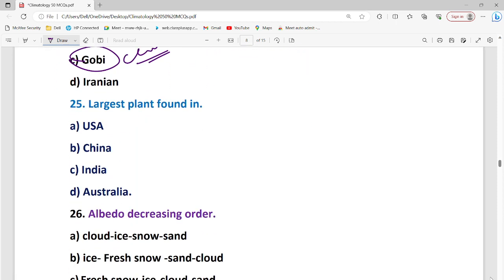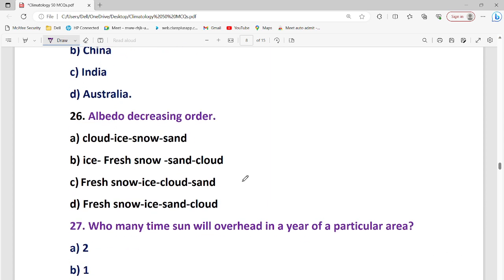Largest plant found, USA California. Albedo decreases in order, so it would obviously be fresh snow, ice, cloud and sand. So the answer is going to be C: fresh snow, ice, cloud and sand.